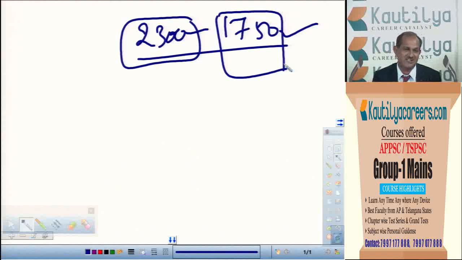For example, a small relation. Just now I told you that they worshipped Pashupati. Who was Pashupati? Pashupati was considered by historians as Mahadeva or Rudra. Even now people are worshipping Rudra. So there is a relation between the Indus Valley civilization and the present people.